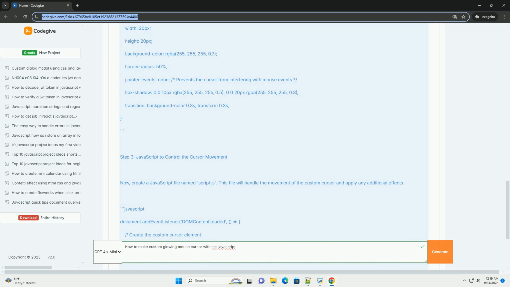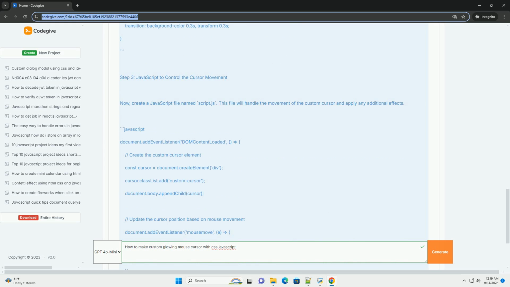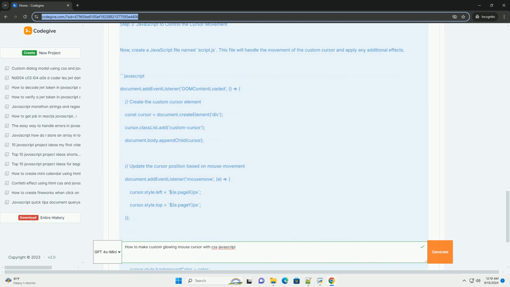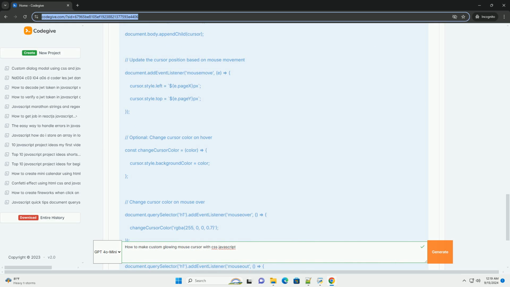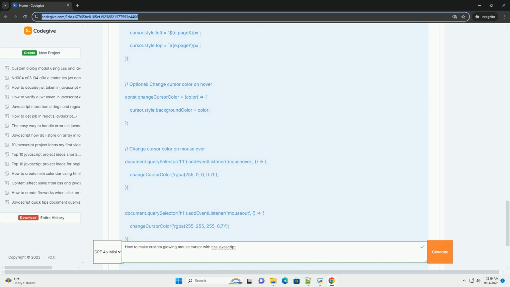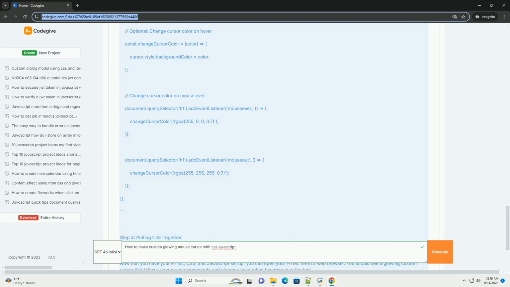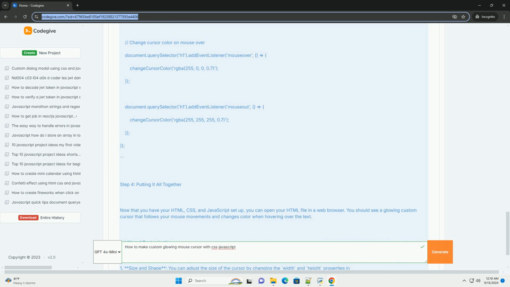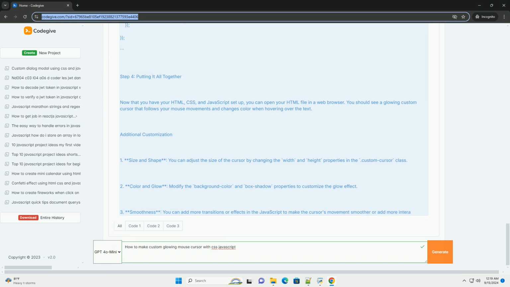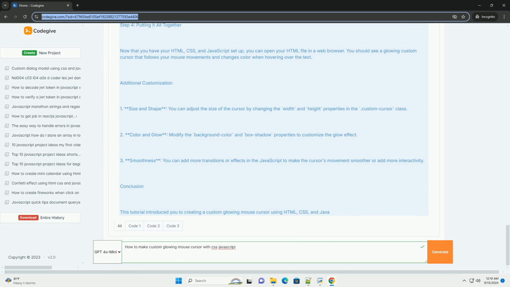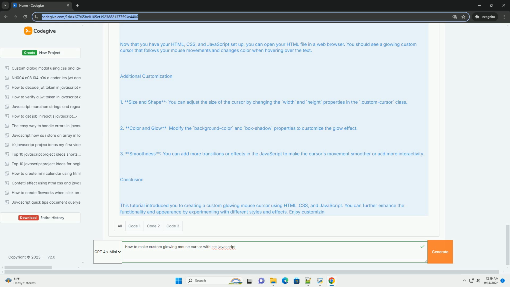Next, create a new element, often a div, that will represent your custom cursor. Style this element with CSS to give it a glowing effect, utilizing properties like box-shadow to achieve a luminous appearance. In JavaScript, you will need to track the mouse movement by adding an event listener for the mousemove event.